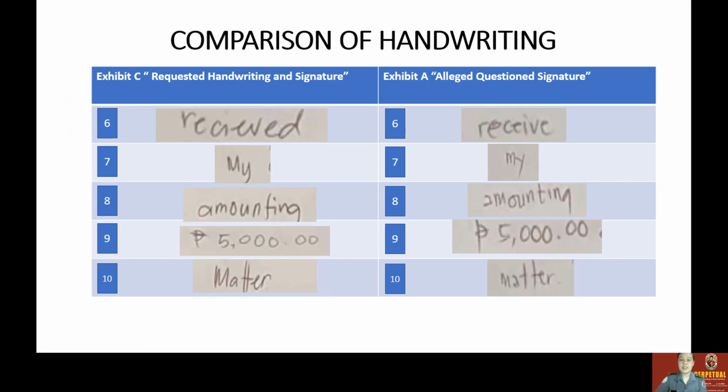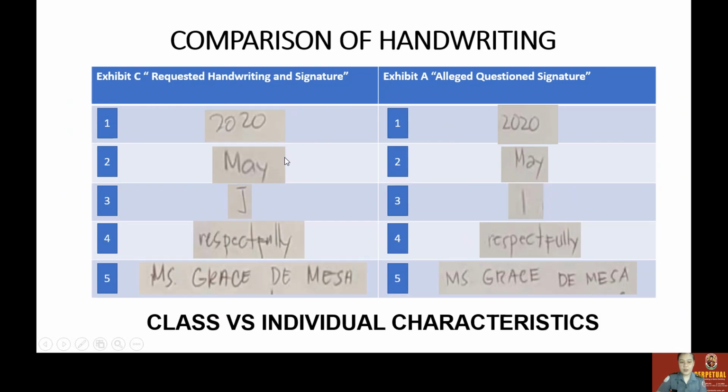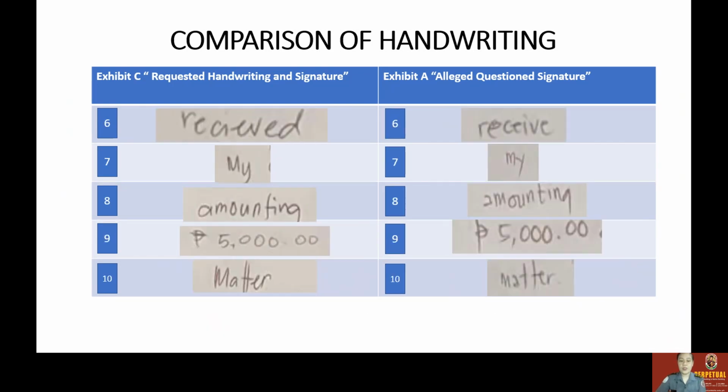Moving on, then the 6th, it is written in a past tense, received, while the other one is a present tense, receive only. Number 7, same as the number 5, same as the number 4. The Y there has circular characteristics, while the other one on exhibit A, it was a pointed one.